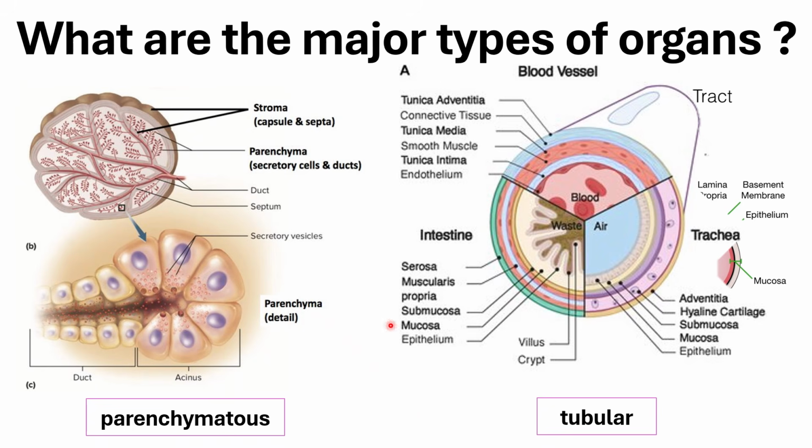And then the GIT, as we discussed earlier, is of course tubular as well, especially in the intestine. And then also your respiratory system. So as you can see, all three different organ systems are carrying something: blood for the cardiovascular system, food or waste in the GIT, and for the trachea, it is air that needs to be transported from outside the body into the body and outside again. Okay?